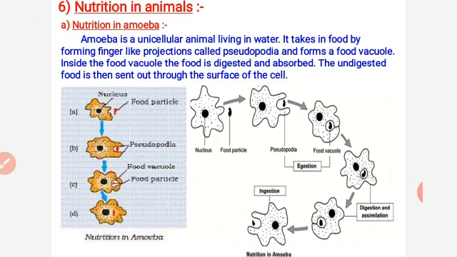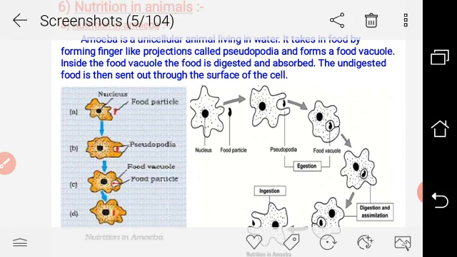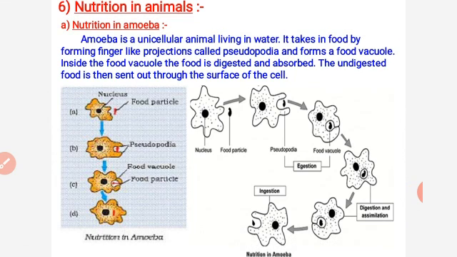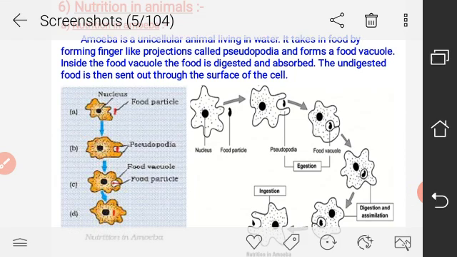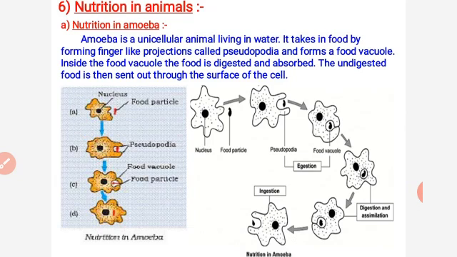In simple words, these are false feet, and by these pseudopodia it helps to intake the food. It captures the food by the pseudopodia. After that, when it intakes the food, it stores the food in the food vacuole, which is formed after the intake of food particles. It's like a temporary stomach where the digestion takes place in a unicellular organism.